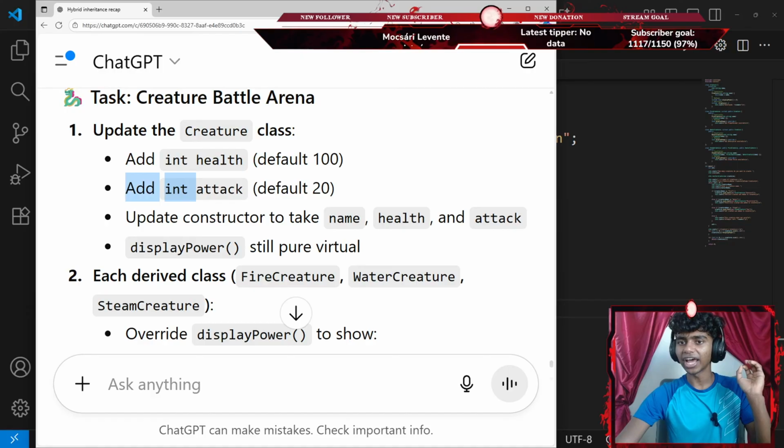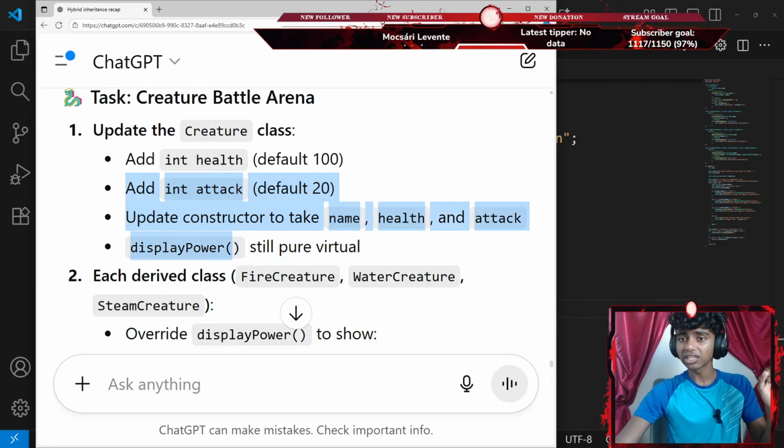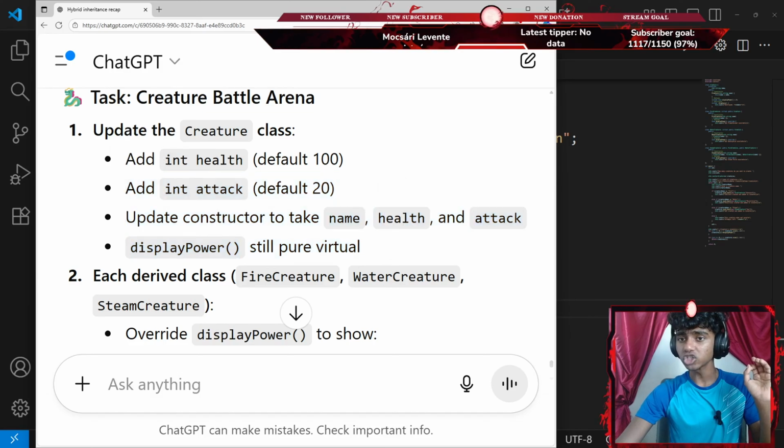That's it, I go ahead and go with something like integer attack, default 20, update constructor to take name, health, and attack. Display power is pure virtual.